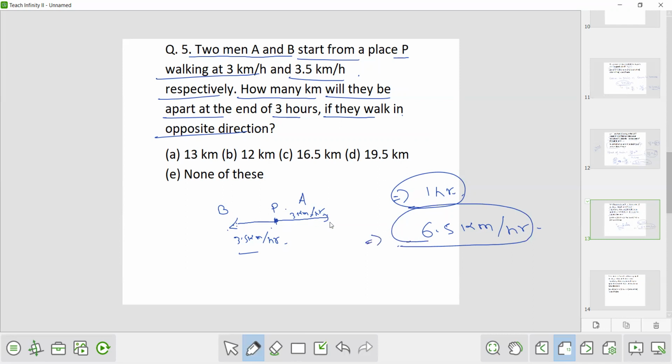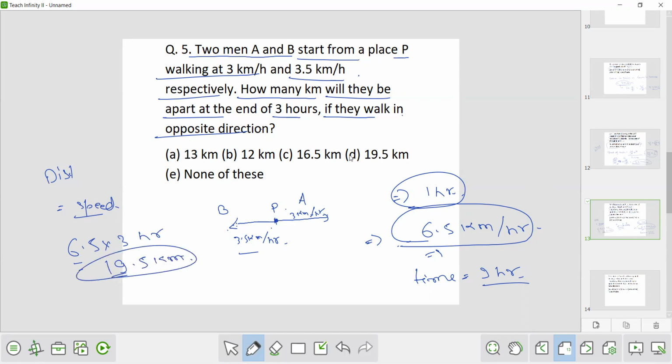So this is the speed. Speed is given, time is given. Time is how much? 3 hours. So you have to find how many kilometers there will be apart, means what is the distance covered. So distance is what? Speed into time. Now the relative speed is 6.5. The time is 3 hours. So 6.5 into 3, that is 19.5 kilometer is the answer. So option number D is the correct answer.